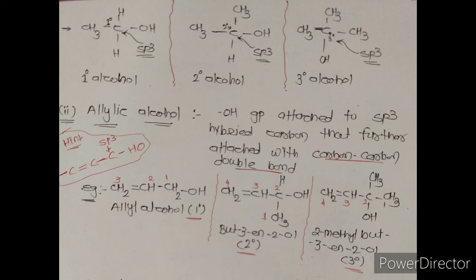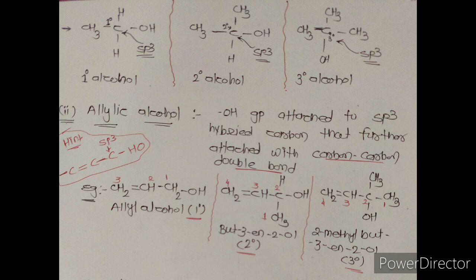Primary alcohol means the OH group is attached with an sp3 hybridized carbon that is further attached with only one carbon atom. Once again, the OH group containing carbon that is further attached with only one carbon atom is called primary alcohol. Here all four valencies of the OH containing carbon are satisfied by single bonds, hence it is called an sp3 hybridized carbon atom.